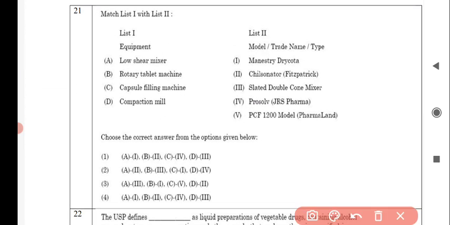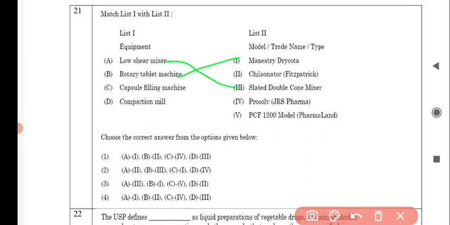Next question is match list 1 with list 2. In list 1, equipment is given, and in list 2, model or trade name or type is given. So for the first equipment, that is low shear mixer, it correctly matches with slant double cone mixer. For rotary tablet machine, it correctly matches with option number 1, that is Monesty Dricota.